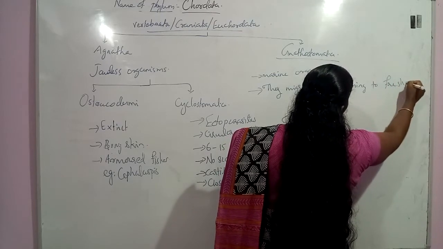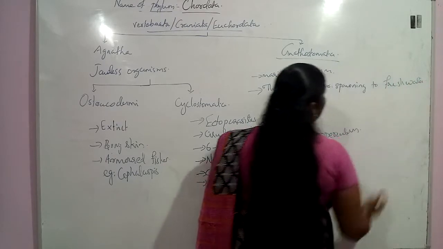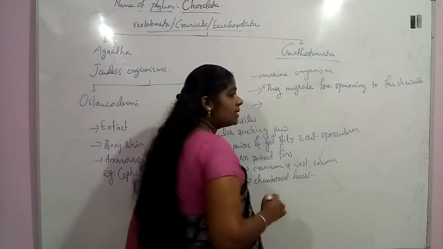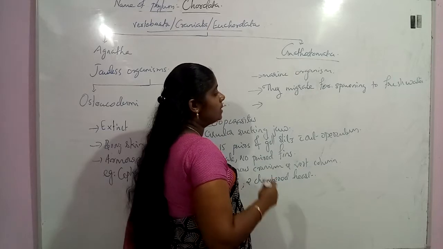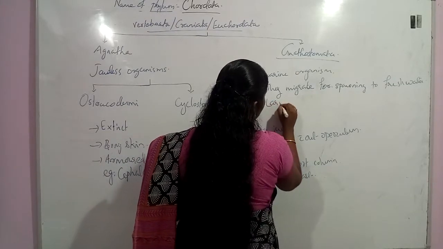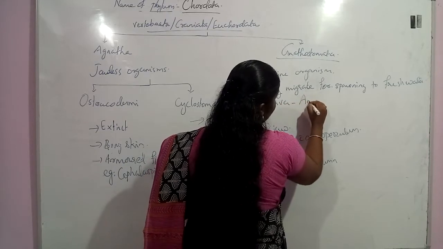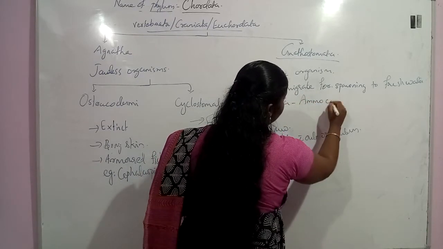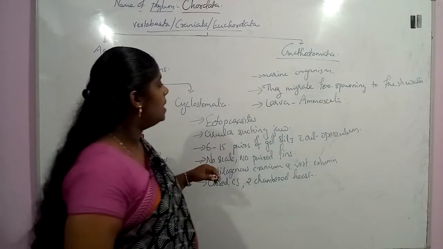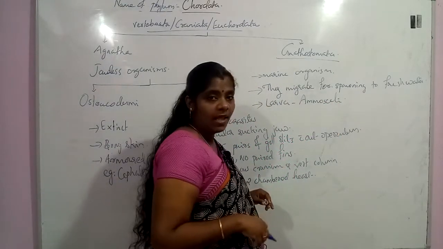There it will lay eggs and it will undergo development. Larval stage. The larva of this organism is called ammocoete. Ammocoete എന്ന് പറയുന്ന ലാർവയാണ് ഇവർക്കുള്ളത്. And this will undergo development in the fresh water.